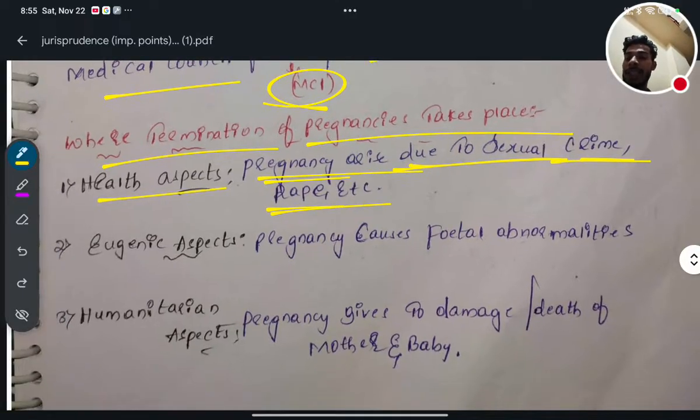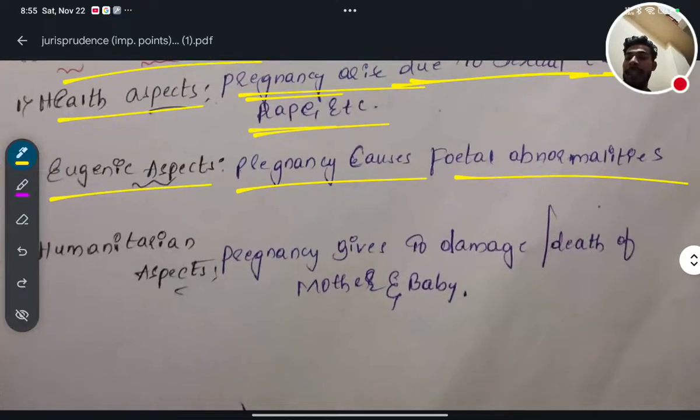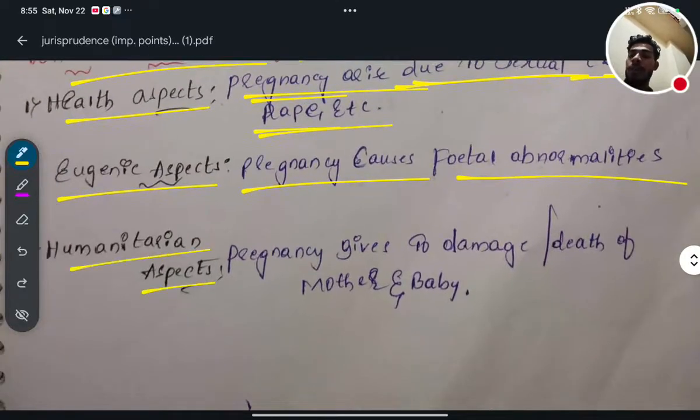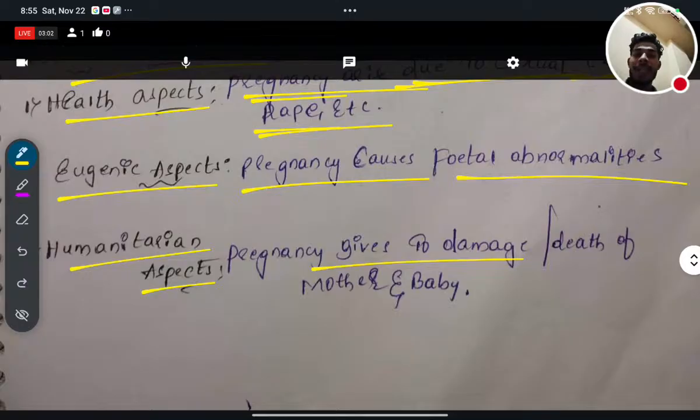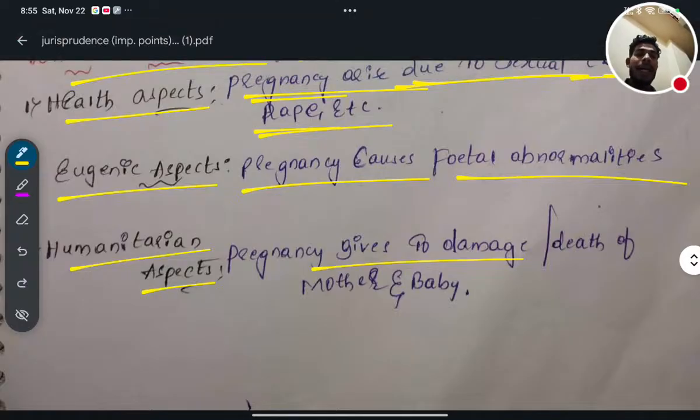Number two condition is the eugenic aspect, that is, pregnancy causes fetal abnormalities. And number three, humanitarian aspect. So humanitarian aspect in the sense that pregnancy gives damage or death of either mother or baby.